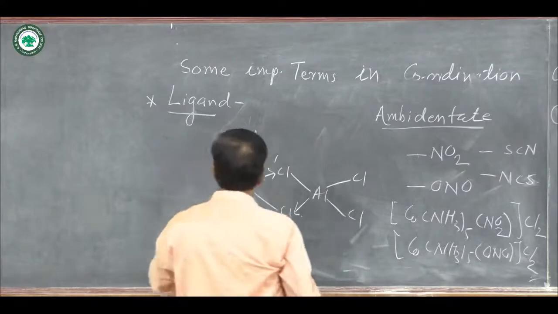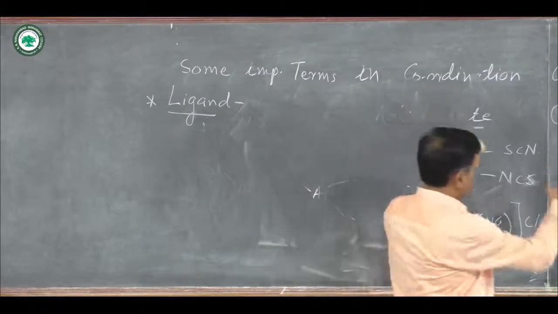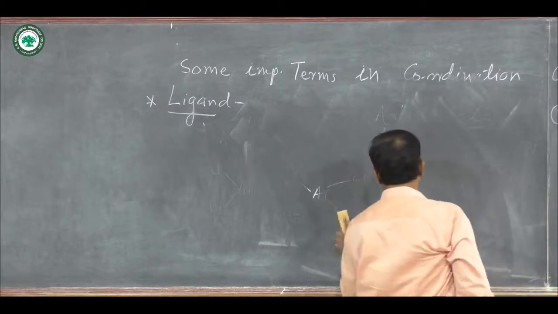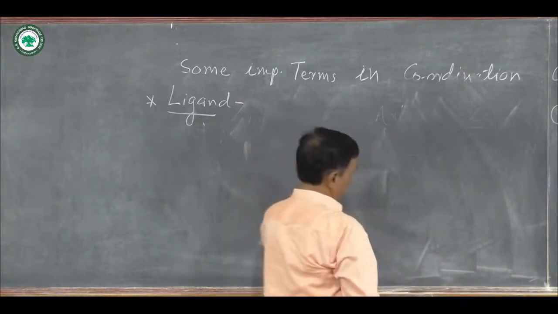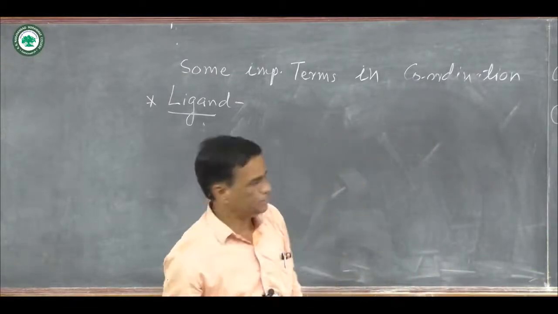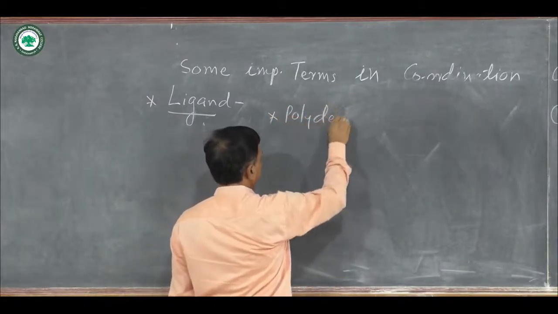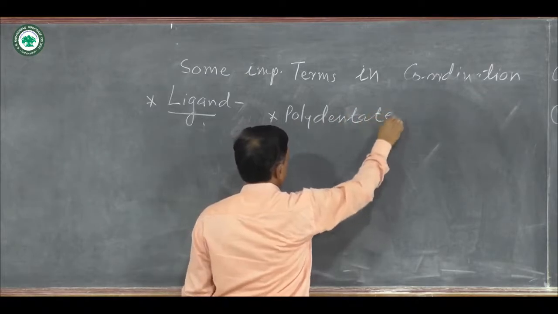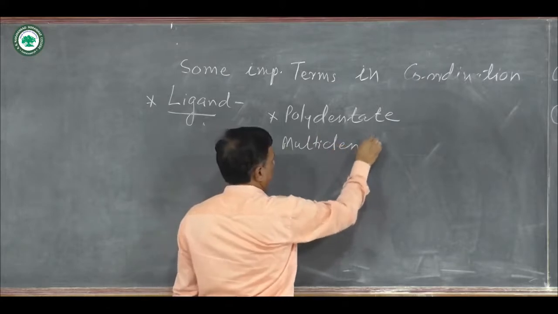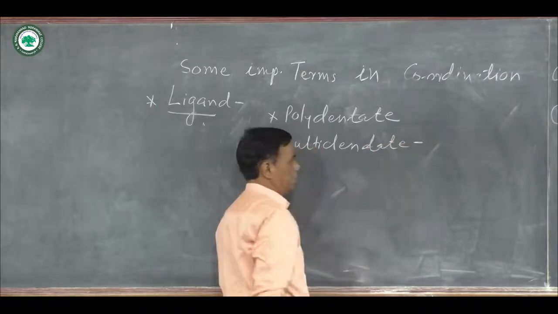Next one is polydentate ligands. Mainly there are two types of ligands. One is known as monodentate ligand, which forms only one coordinate bond, and second is known as polydentate ligand. It is also called multidentate ligand.